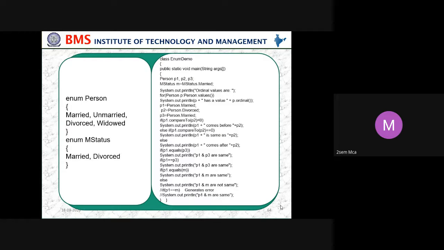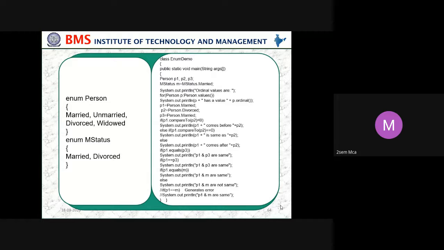Else if p1.compareTo(p2) equals 0, System.out.println p1 is same as p2. Else System.out.println p1 comes after p2.